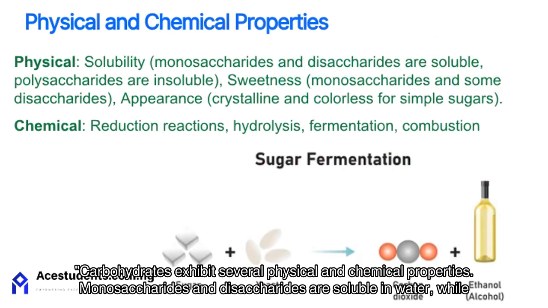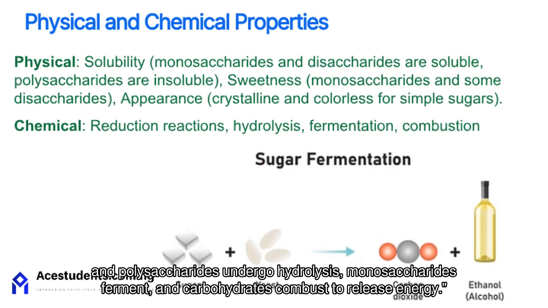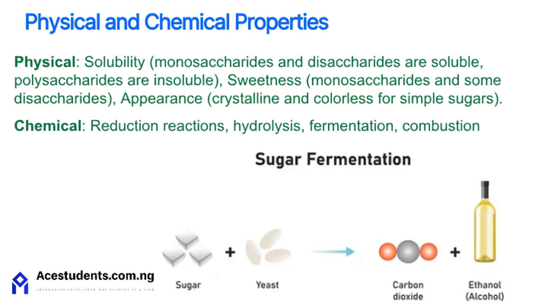Carbohydrates exhibit several physical and chemical properties. Monosaccharides and disaccharides are soluble in water, while polysaccharides are not. Simple sugars are sweet and crystalline. Chemically, reducing sugars can reduce specific solutions. Disaccharides and polysaccharides undergo hydrolysis, monosaccharides ferment, and carbohydrates combust to release energy.